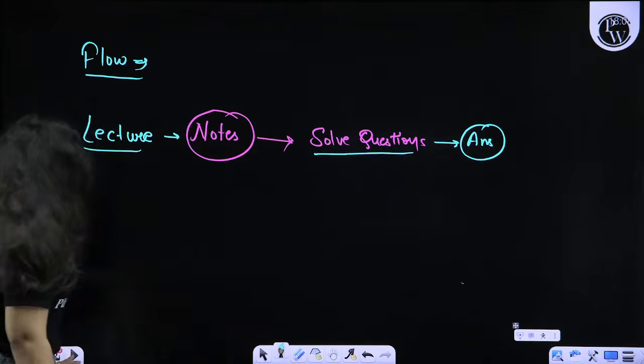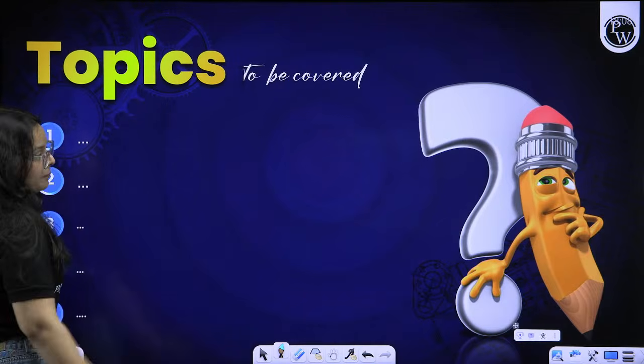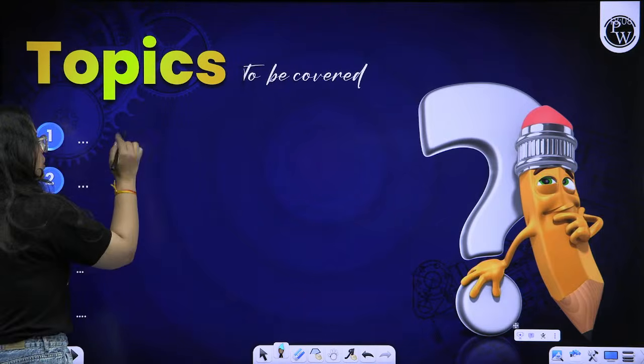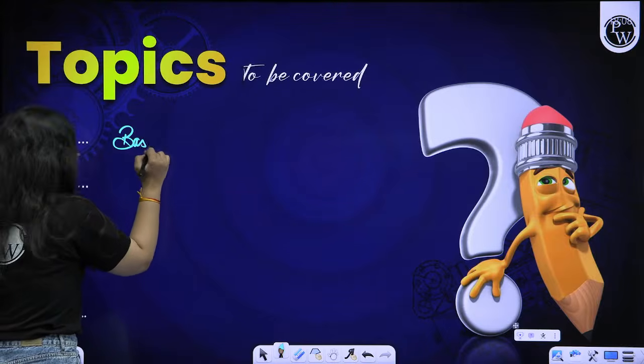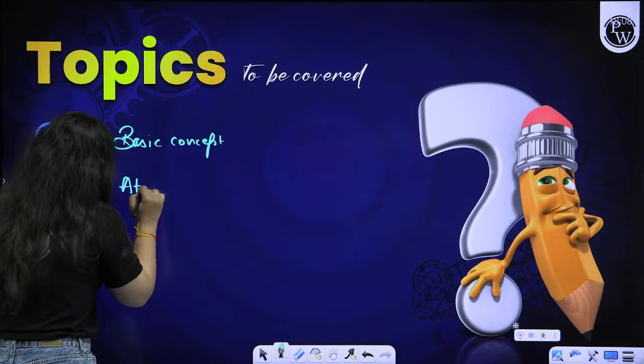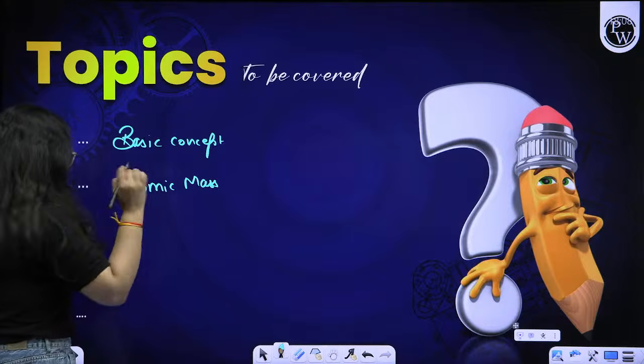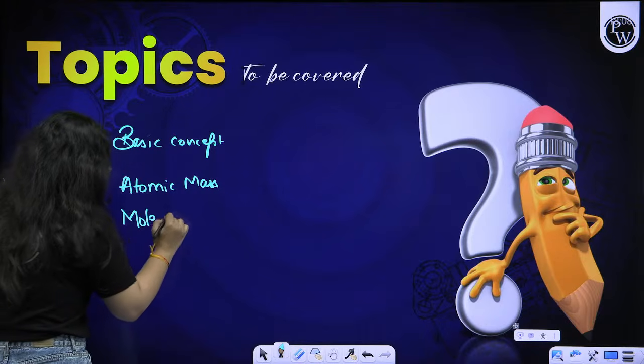Starting with the first thing, the topics that we are going to cover in this chapter. We will cover the basic concepts. We will discuss the atomic mass: what is atomic mass? We will cover the mole concept.